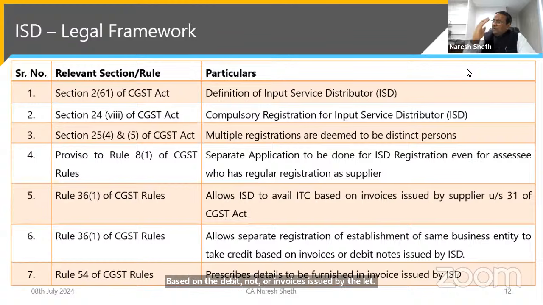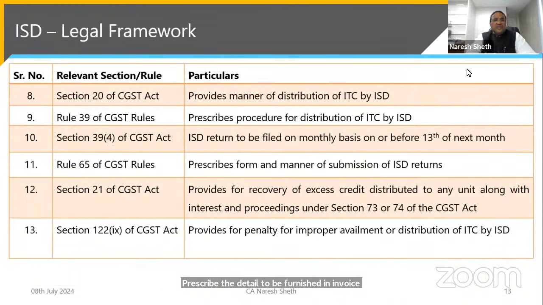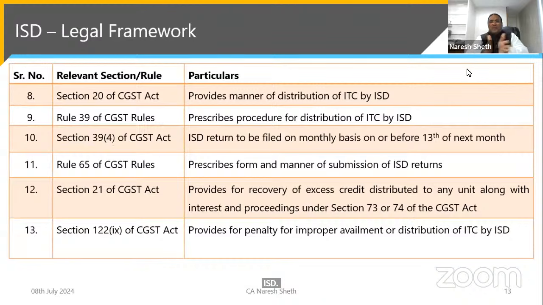So once an entity has an ISD, it can issue the ISD invoice to the distinct persons, and all these distinct persons are entitled to take ITC based on the invoices issued by the ISD. Rule 54 prescribes the details to be furnished in the invoice by the ISD. Section 20 of the CGST Act provides the manner of distribution of ITC by the ISD.